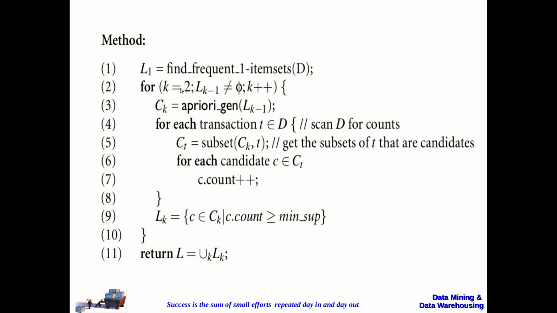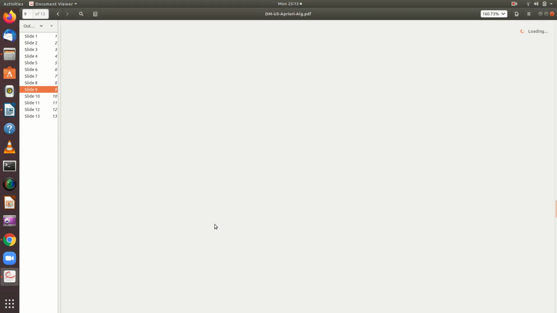So there we stop this for loop, and we return the frequent item set, which will be the union of all the frequent item sets generated in each pass. This is the method used for finding the frequent item sets. I'll show you an example of how this is done for each and every candidate with k value equal to 2 for the given example.